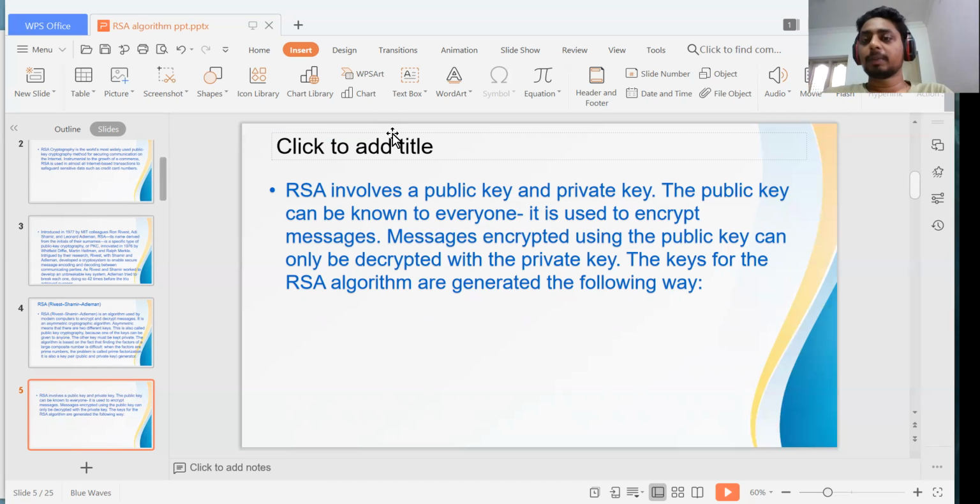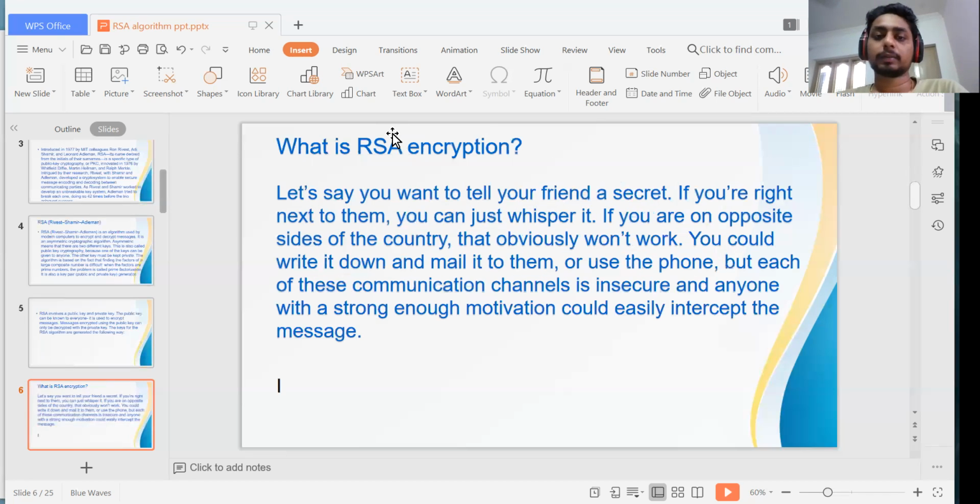Encryption uses the public key and decryption uses the private key. I'm not showing how the keys are generated here, but I will show what RSA encryption is and how it works in this slide. Otherwise we can check Google.